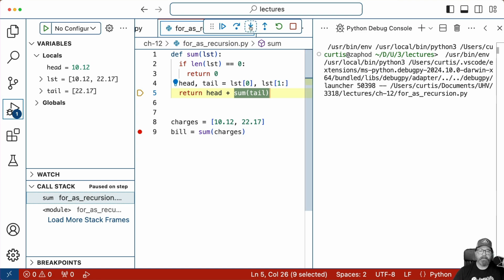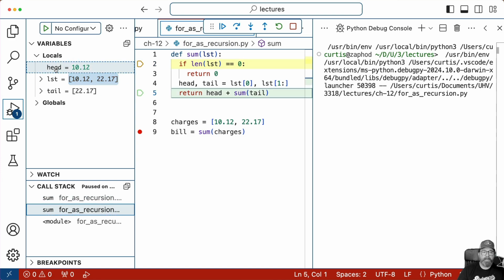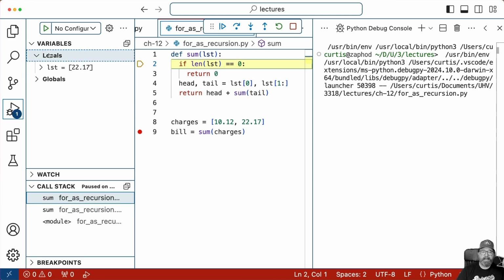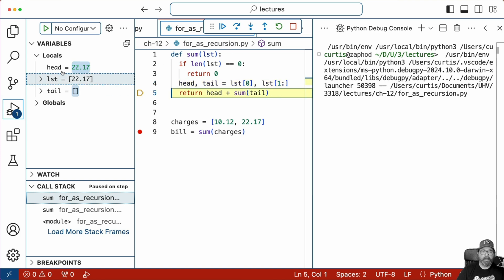So right now I'm going to step into this, and now you can see I'm inside the top. I've added another entry to the call stack. I'm inside another copy of sum. Back down here, this is where we have a head and a tail. This one doesn't have one yet because it just got created. It's brand new. So is the length of the list 0? No. So we create a head and tail in this area. And so now head is 22.17 and tail is the empty list because there's nothing else left in there.